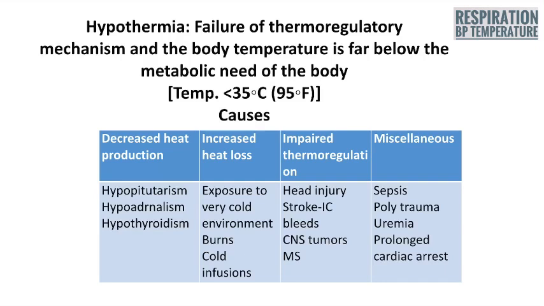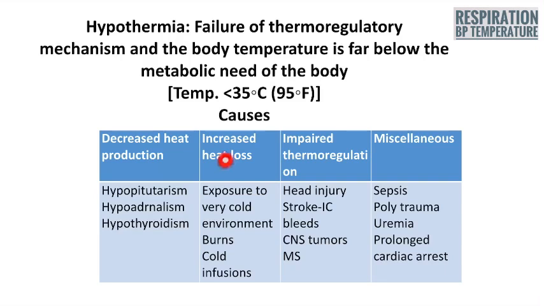Hypothermia can be due to decreased heat production, and such things are seen in hypopituitarism, hypoadrenalism, hypothyroidism. Increased heat loss can sometimes be the cause of hypothermia, as in the case of exposure to a very cold environment, burns and cold infusion of fluid.